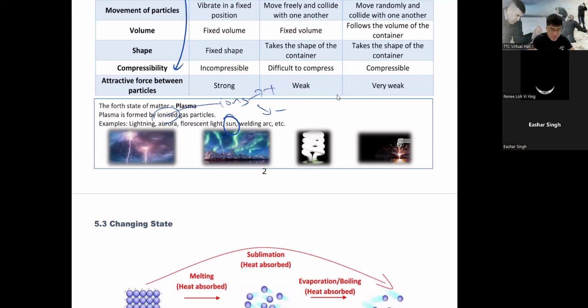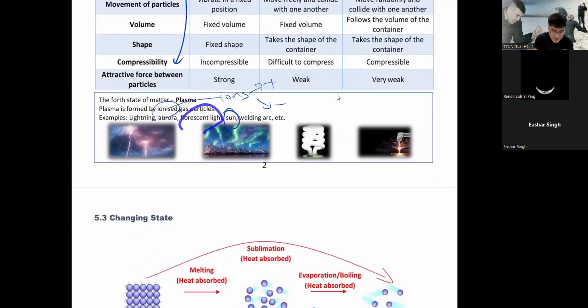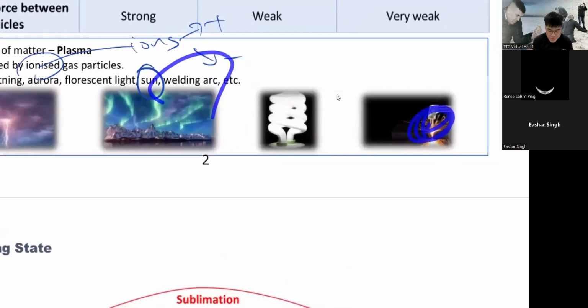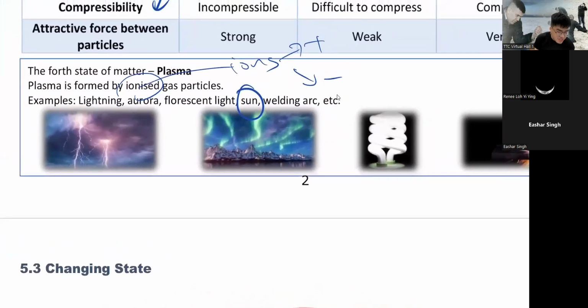All right, this thing is a plasma, and then of course a fluorescent light. This is the light bulb, and of course welding. You know it's welding. Sometimes when they wear that mask and join two metals together by producing spark, that thing is a plasma. So this is the fourth state of matter.